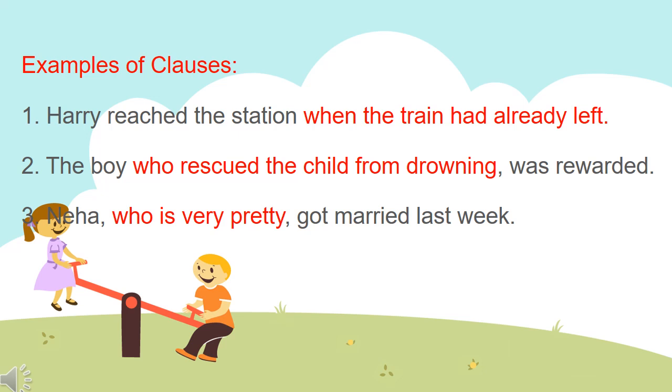Now the last example is, Neha, who is very pretty, got married last week. In this sentence, "who is very pretty" is an example of clause, and this is a part of sentence. "Who" is the subject here and "is very pretty" is the predicate here. So this clause has its own subject and own predicate. So this is a clause because this is a group of words which has its own subject and predicate, and this is a part of sentence. Okay, students?